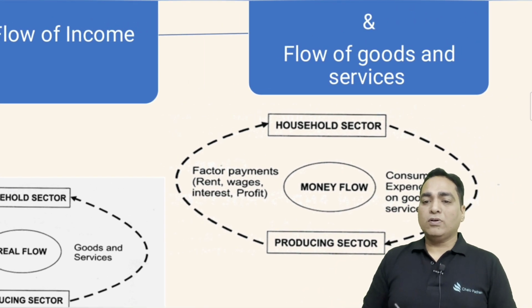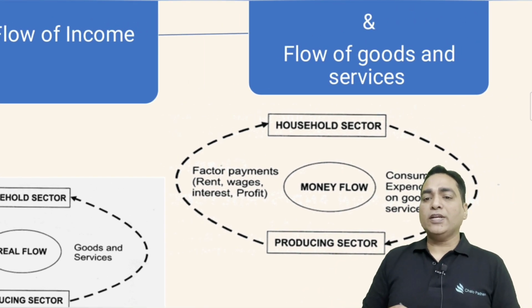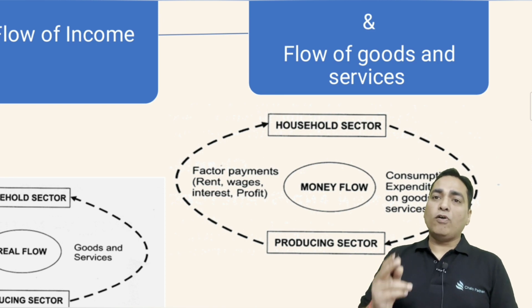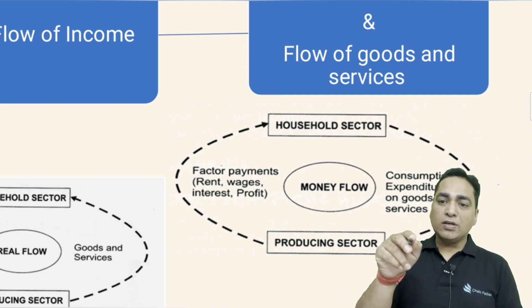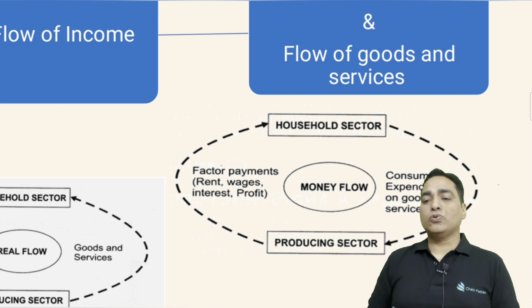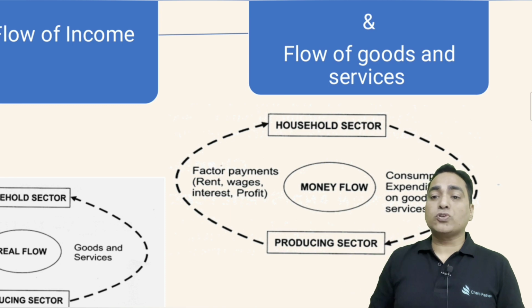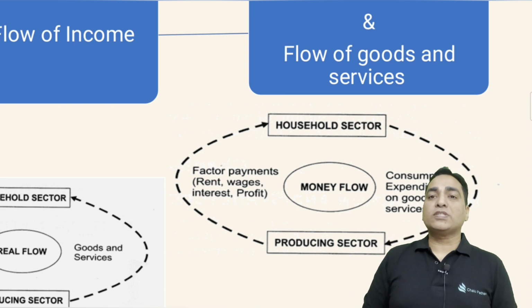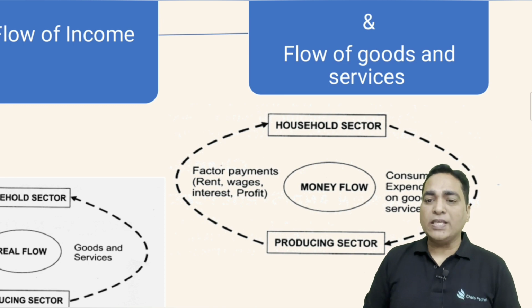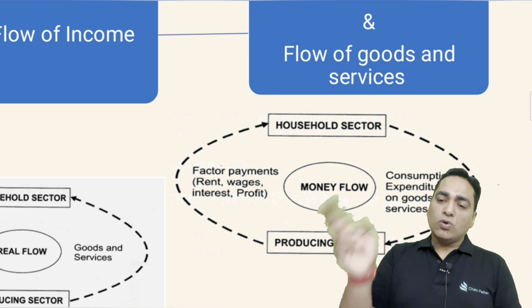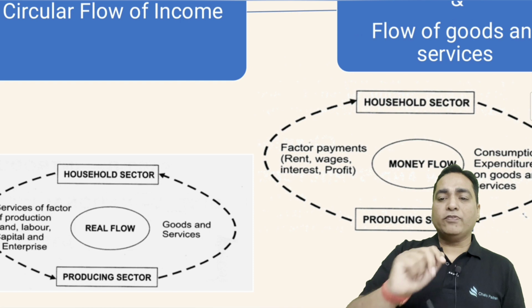Now, real flow, this was real flow, right? Then it is money flow. Money flow states the supply of factor payments by the producer to the household sector. Then what does the household sector supply? The household sector buys the goods and services which are being produced by the producer, right? So coming back again, now probably it will be clear.